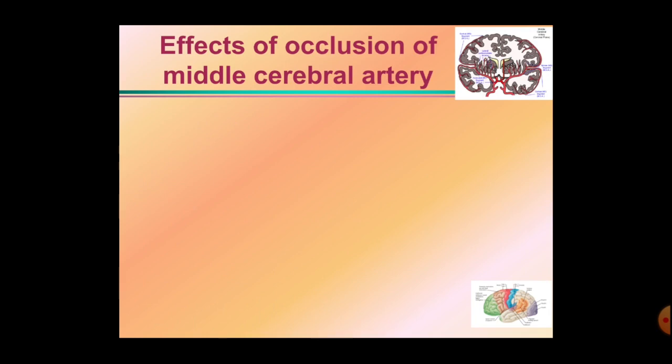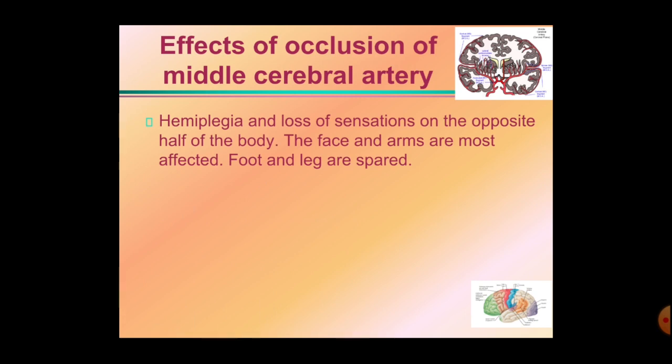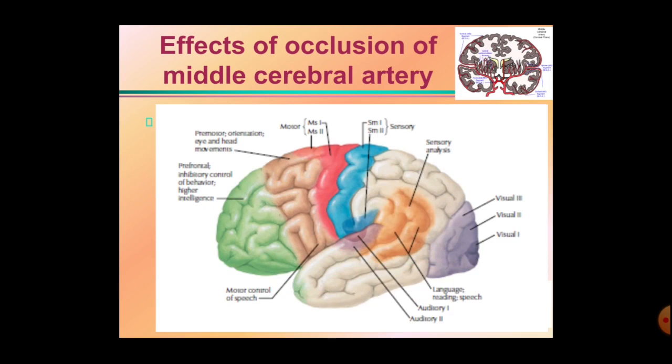Now I'll discuss the middle cerebral artery, its occlusion effect. It will show the hemiplegia and loss of sensations of the opposite half of the body. The face and arms are most affected. The foot and leg are spared as they are supplied by the anterior cerebral artery. So the middle cerebral artery supplies this area.